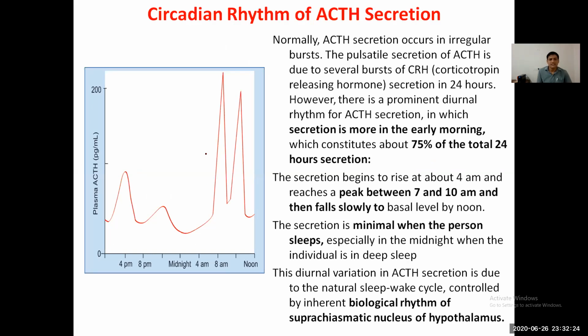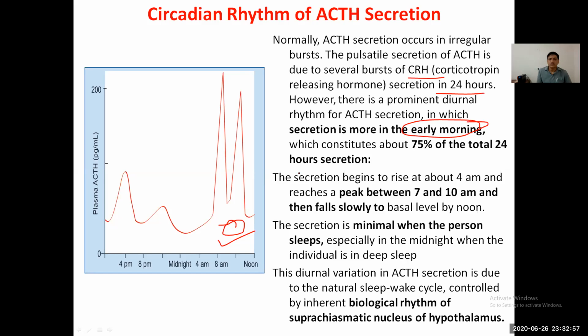Circadian rhythm of ACTH. Normally, the ACTH hormone is increased at 8 a.m. in the morning. Normally, ACTH secretion occurs in irregular bursts. Pulsatile secretion of ACTH is due to the several bursts of corticotropin releasing hormone secretion in 24 hours. So there is a prominent diurnal rhythm of ACTH secretion, in which secretion is more in the early morning.